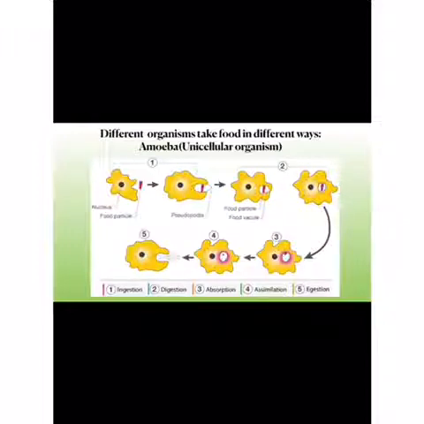The food vacuole contains many digestive enzymes which help to break down the complex parts of the food into simple soluble molecules. The simple soluble molecules are absorbed, as you can see in step number 3, and assimilated in the body to obtain energy, growth, and repair. This you can see in step number 4. The undigested food is thrown out from the body of the amoeba through the process of egestion.